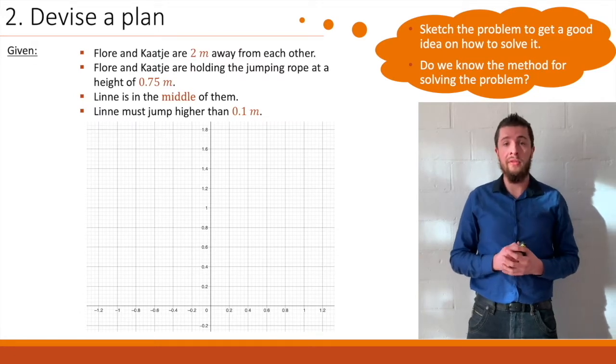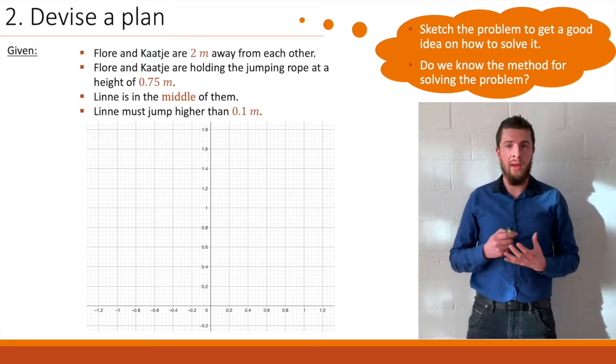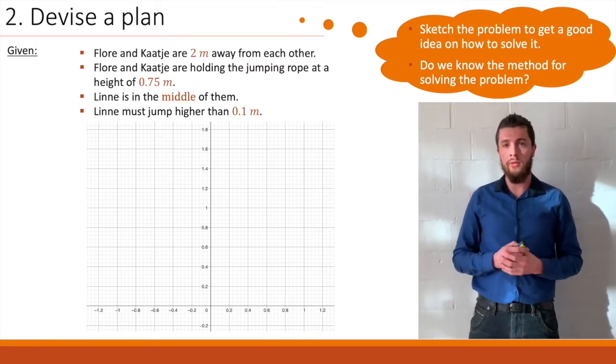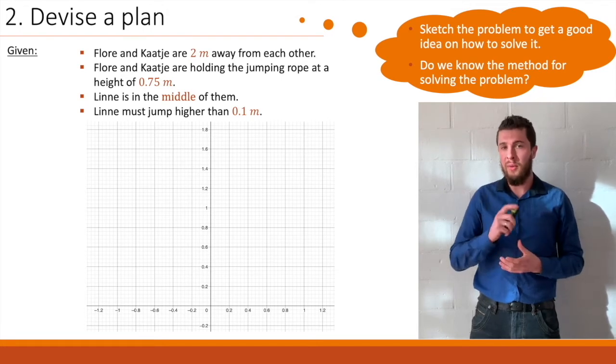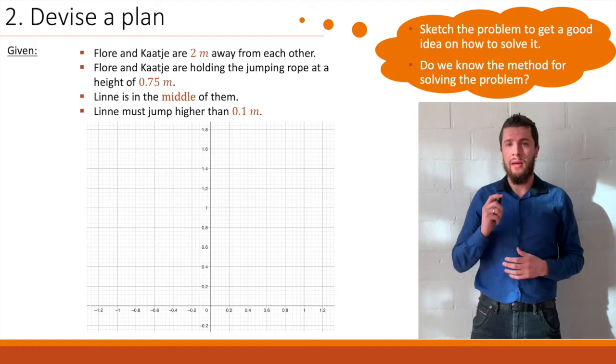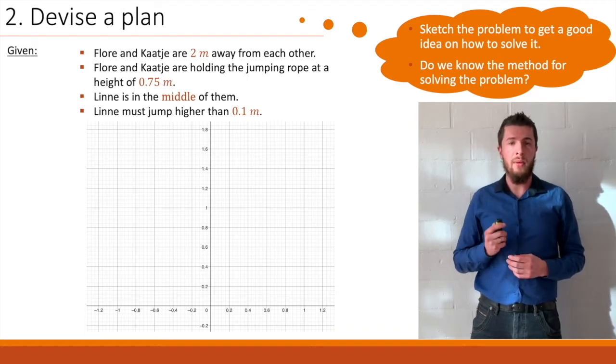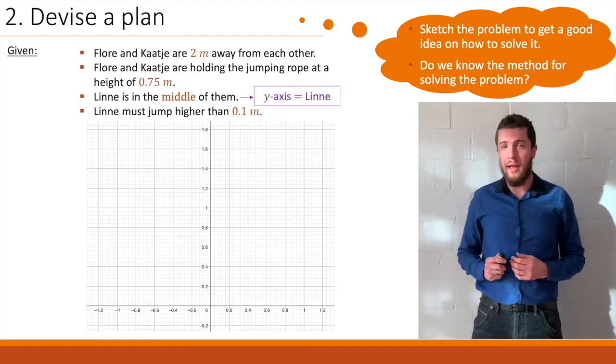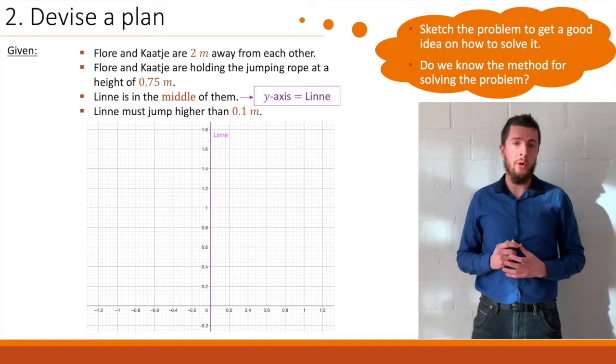So this is our given data. And so we have the 2 girls, Flora and Katja, but we're not told where exactly they are located. But we do know about the 3rd girl that she's right in the middle of them. The middle makes us think of something. Maybe we could place her on the y-axis. So let's go ahead and do that in purple.